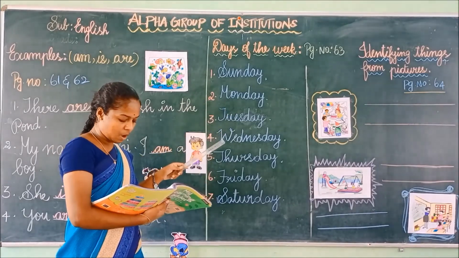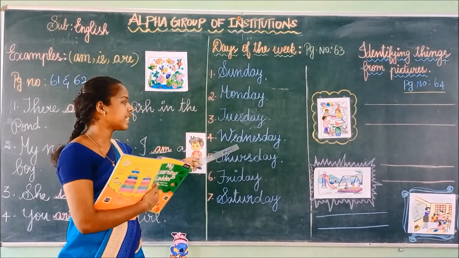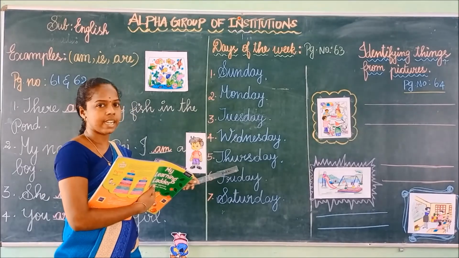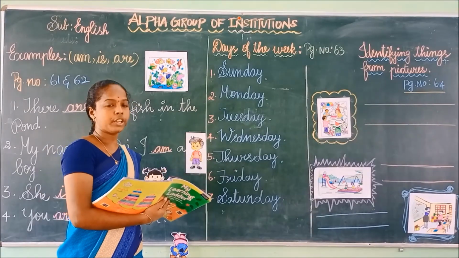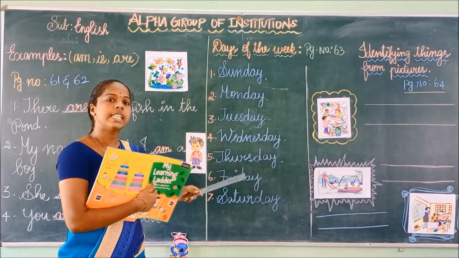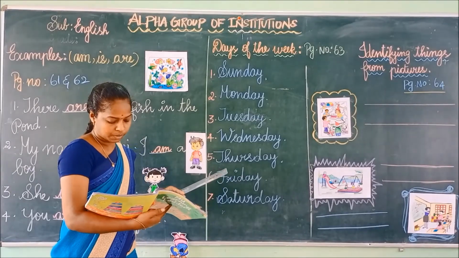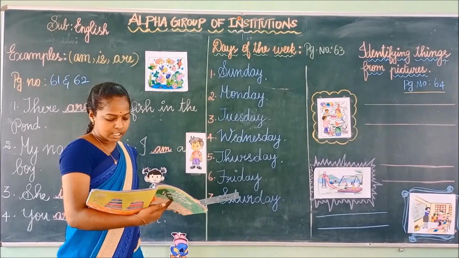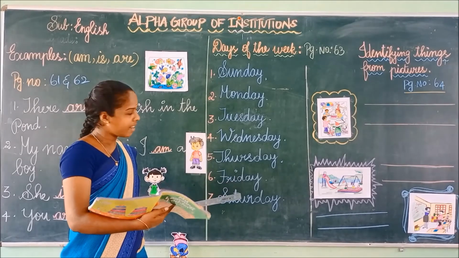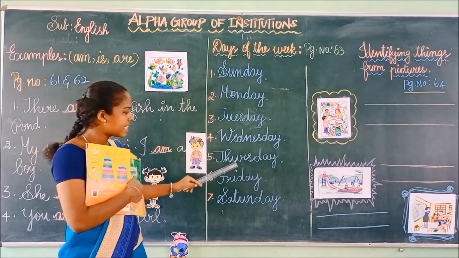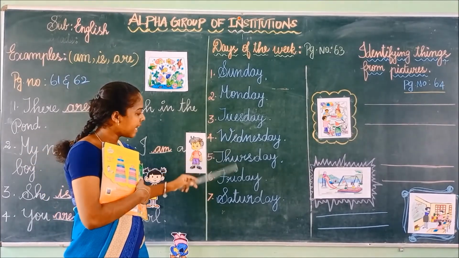Next question, what comes after Wednesday? Very good, Thursday. Like this you have to complete page number 63 in your English textbook. Next question, what comes in between Wednesday and Friday? Between means in the center. See, Wednesday, Friday.